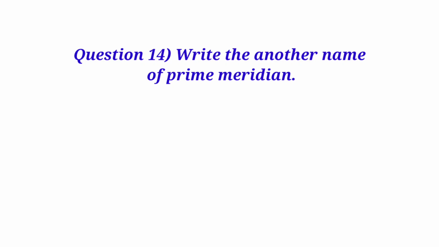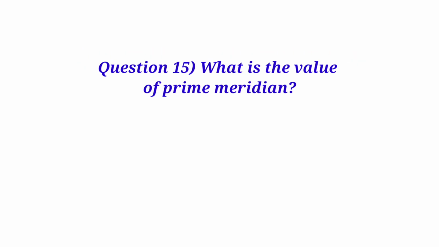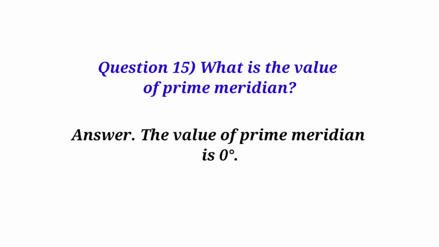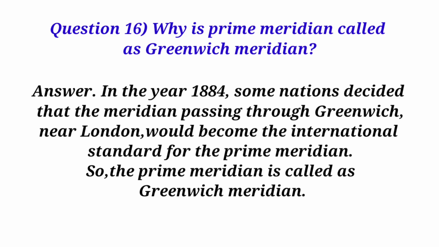Question 14. Write the another name of prime meridian. Answer. The other name of prime meridian is Greenwich meridian. Question 15. What is the value of prime meridian? Answer. The value of prime meridian is 0 degrees. Question 16. Why is prime meridian called as Greenwich meridian? Answer. In the year 1884, some nations decided that the meridian passing through Greenwich, near London, would become the international standard for the prime meridian. So, the prime meridian is called as Greenwich meridian.